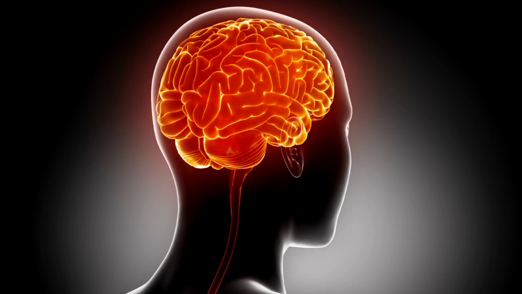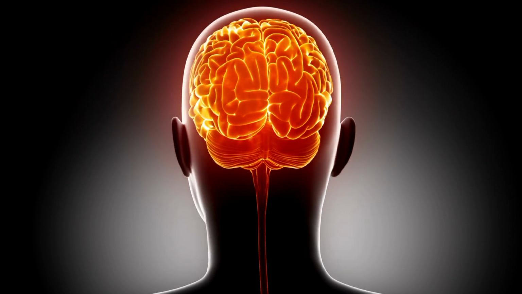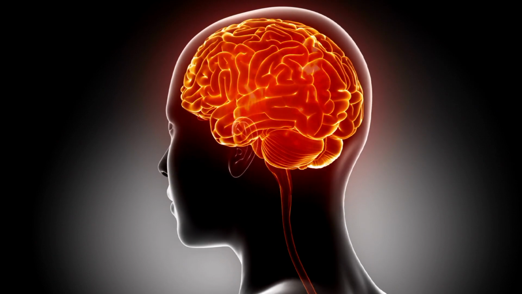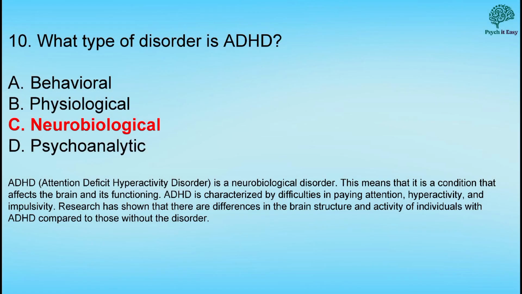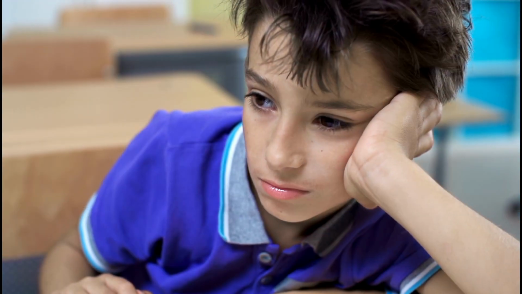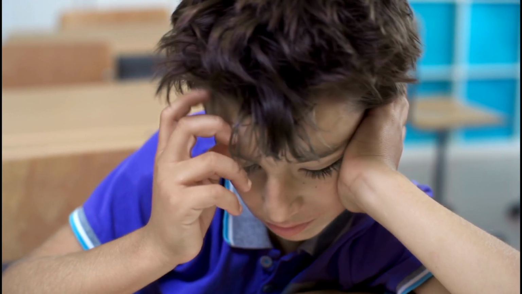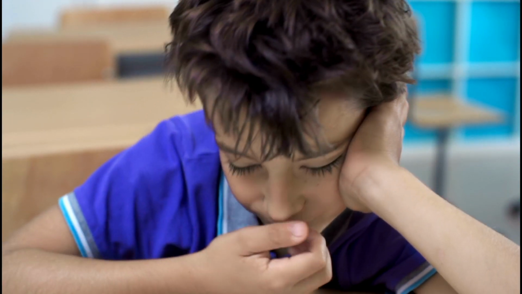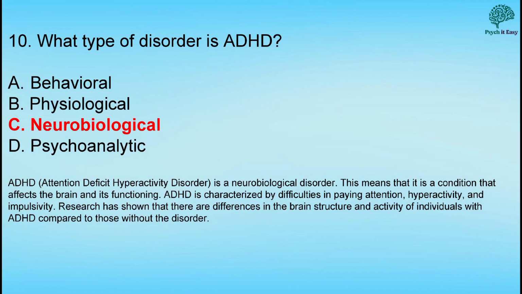Research has shown that individuals with ADHD often have differences in brain structure and function compared to those without the disorder. These differences typically affect areas of the brain involved in attention, impulse control, and executive functioning.